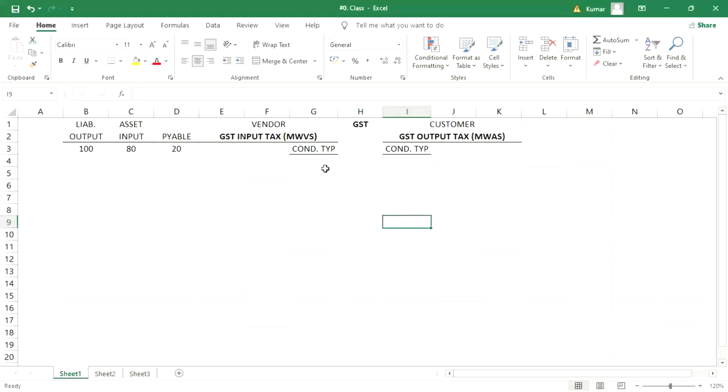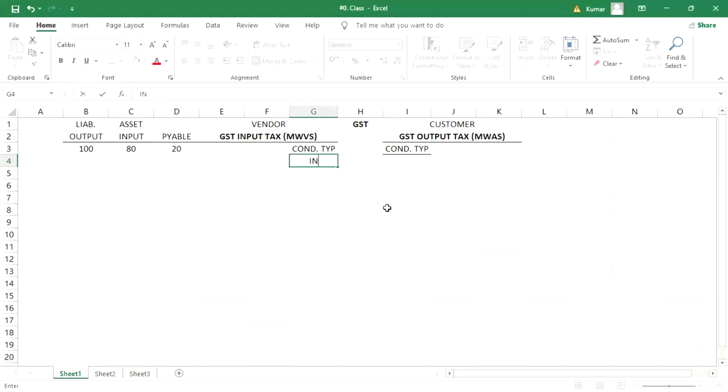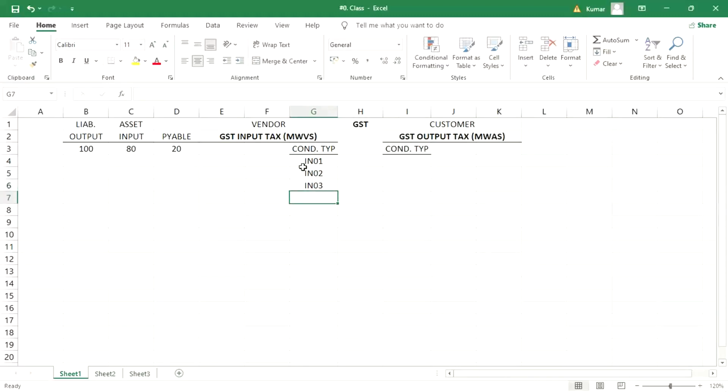Okay, so condition type. Now here, let's suppose IN01, IN02, IN03. This is CGST, SGST, IGST, right?